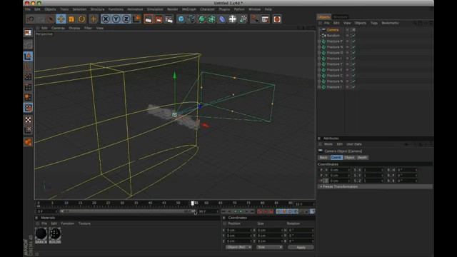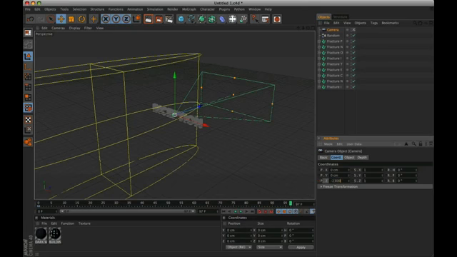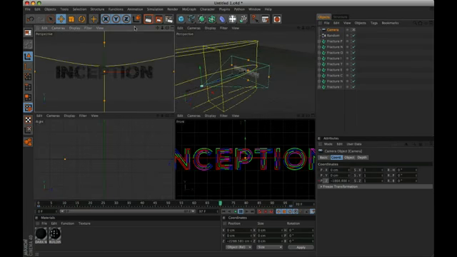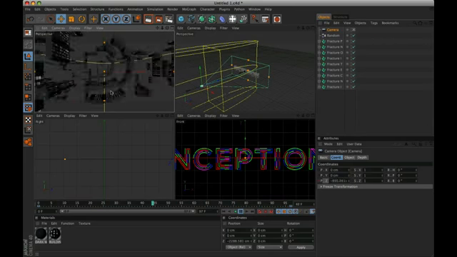Go to frame 97. Insert the Z position with value minus 2300, and activate the keyframe. OK, we see the movement of the camera. Very, very nice.